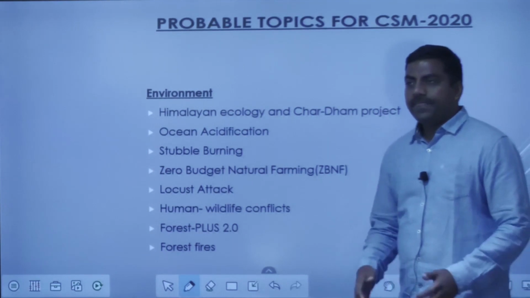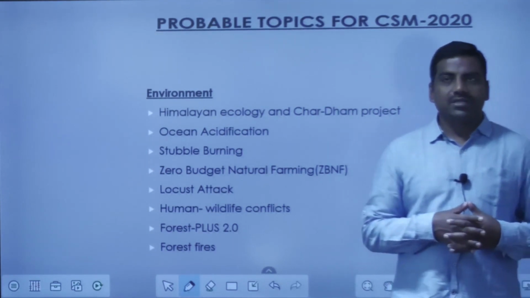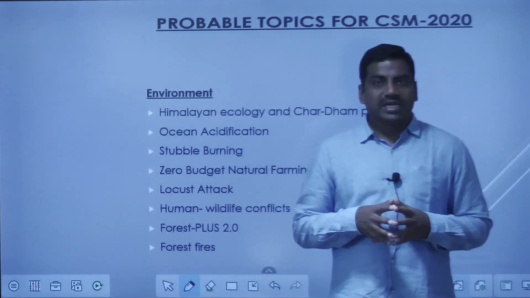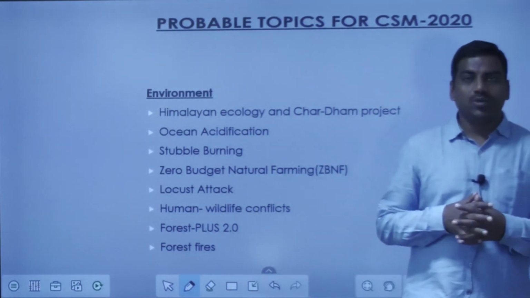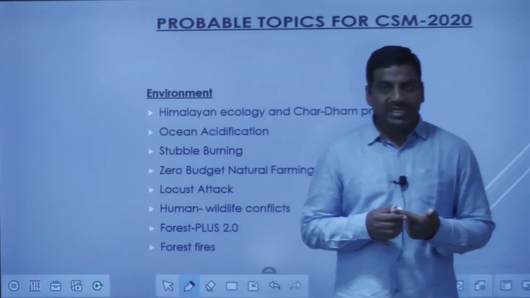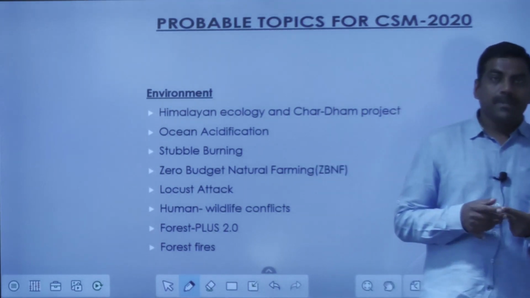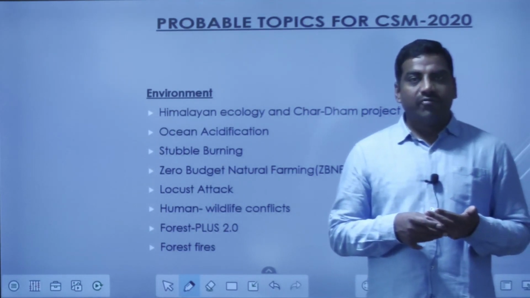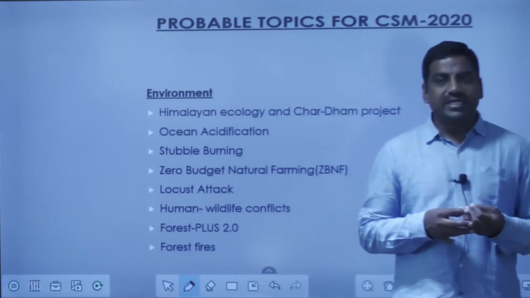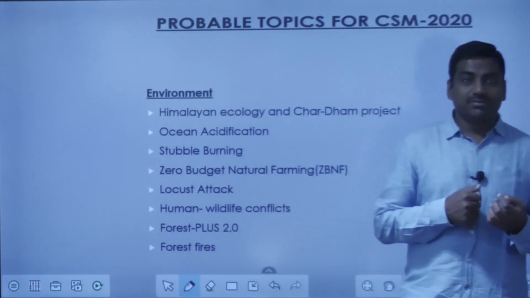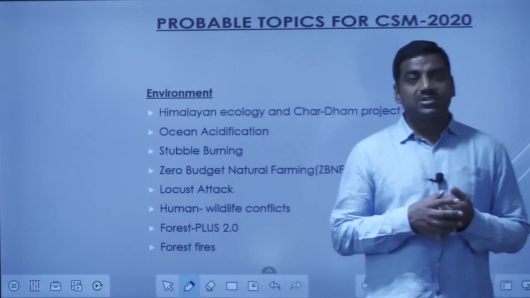Especially very important things in environment are the rules that have come up, particularly with respect to waste management, maybe solid waste management, plastic waste management, e-waste management, biomedical waste management, or hazardous and other waste management. There are many rules, and recent amendments have come up in recent times since 2016. So please try to study them.